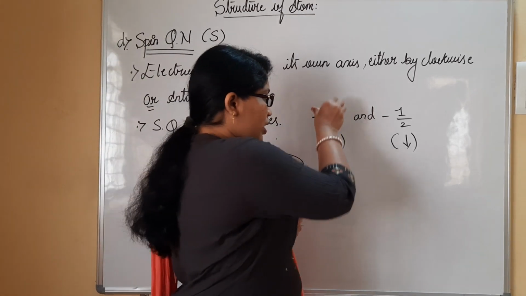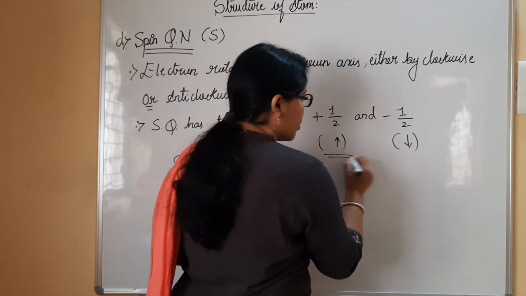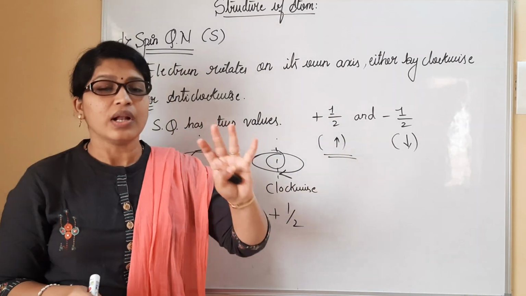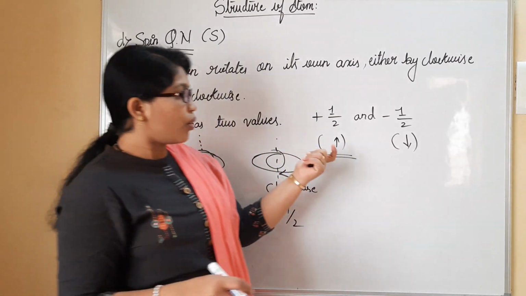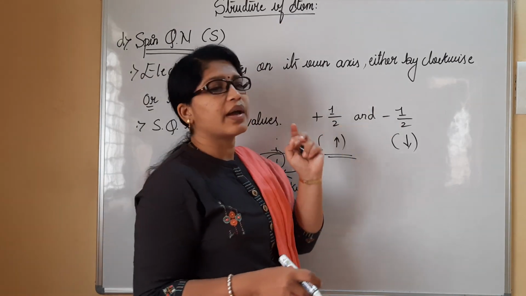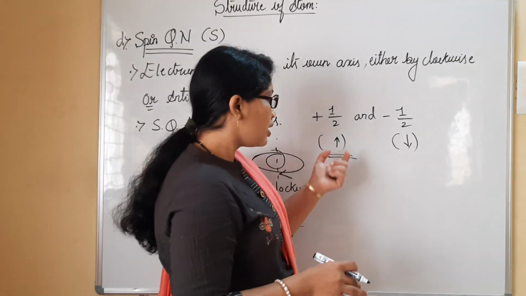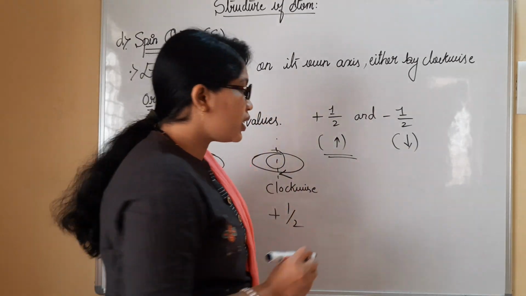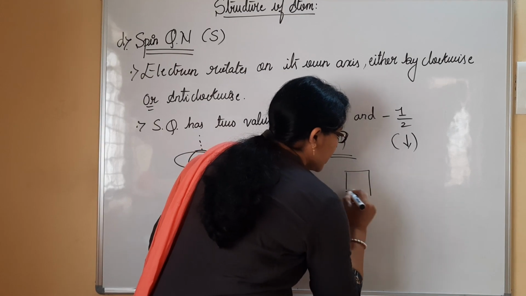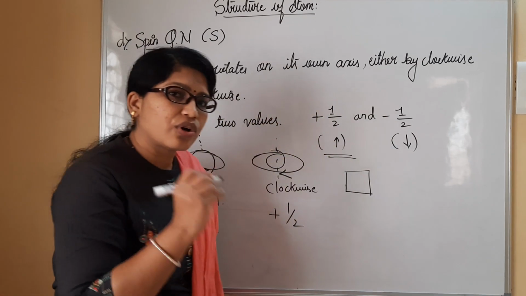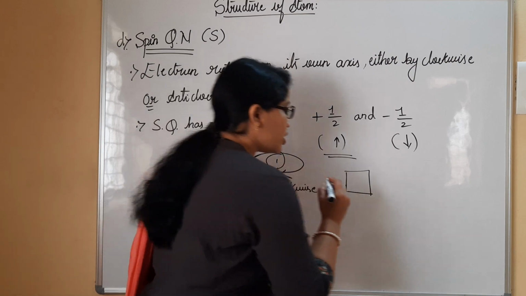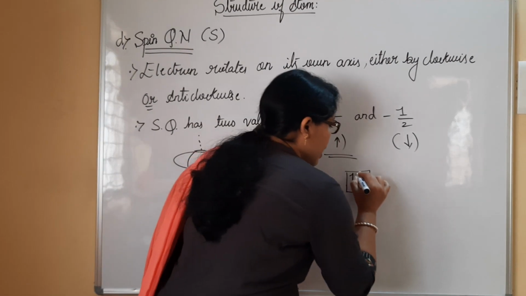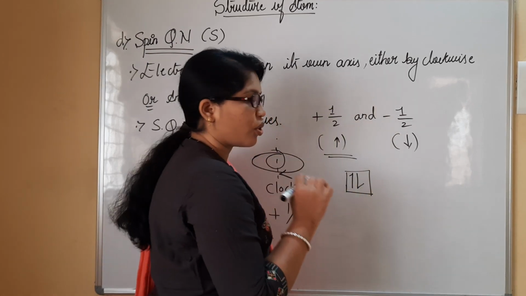So whenever you consider the +1/2 value, how to denote this one? In all the cases, we cannot go on writing the +1/2, -1/2 and all. So they have made it short, to denote these +1/2 and -1/2 spinning of particular electrons. They have denoted them with an upward arrow and a downward arrow. If you consider an orbital here, the electron must be written in a fixed manner. One electron will be rotating clockwise and the other electron will be rotating anti-clockwise.